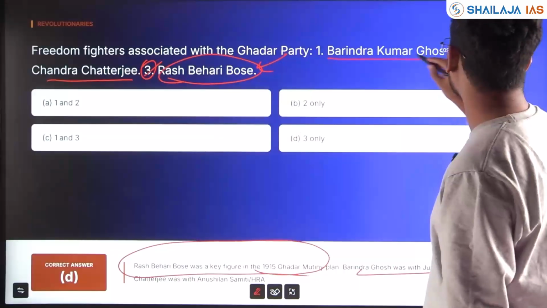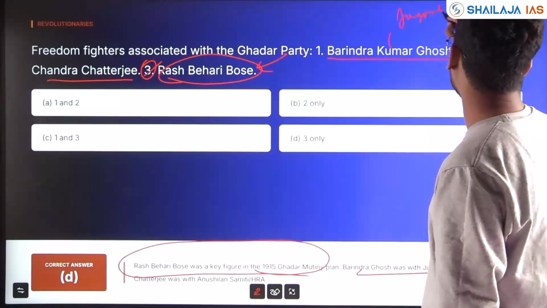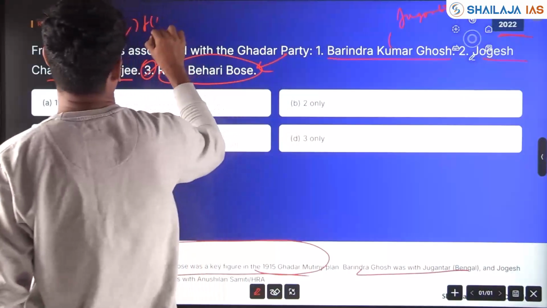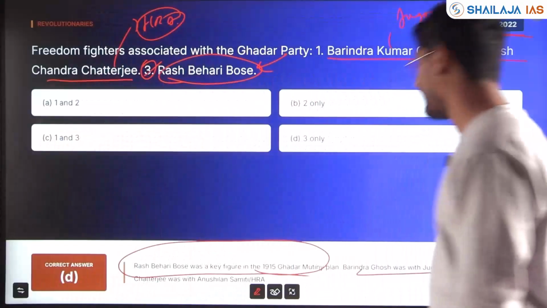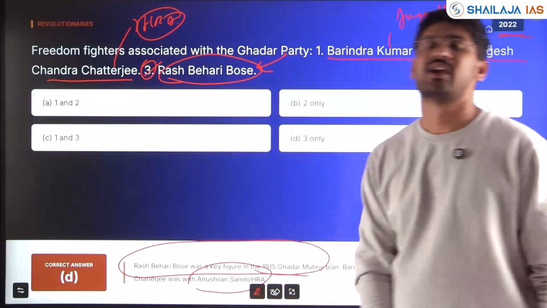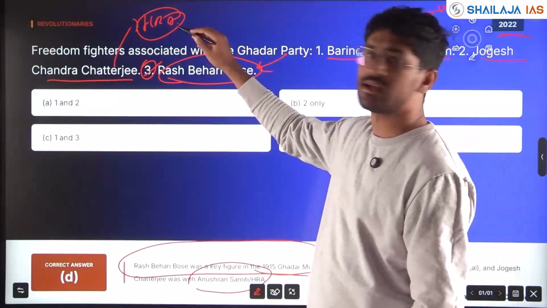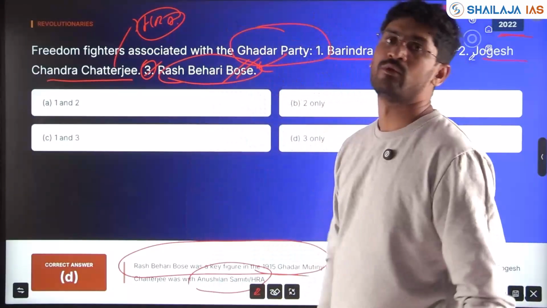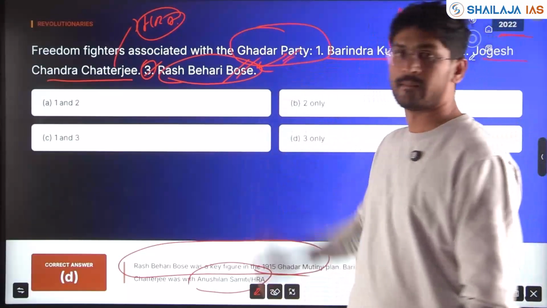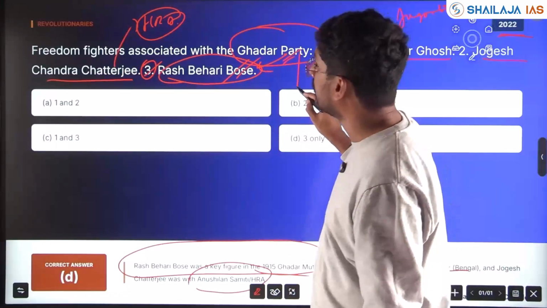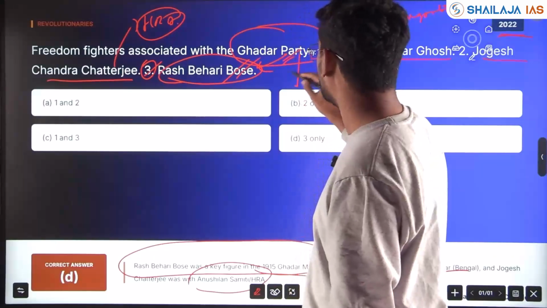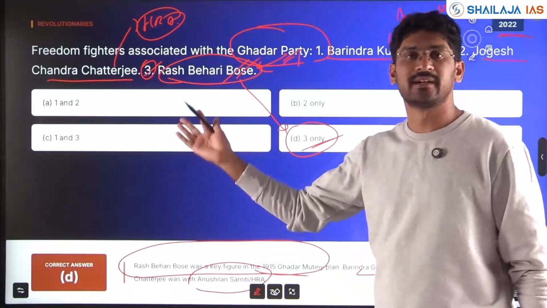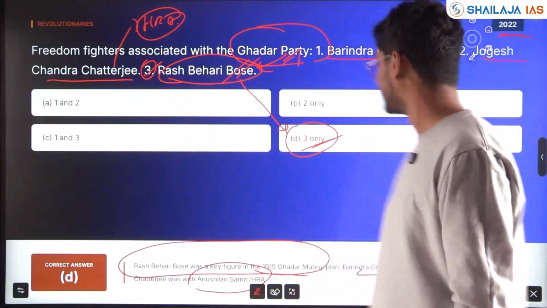Barendra Kumar Ghosh was with the Jugantar party in Bengal, right? And Yogesh Chandra Chatterjee was with the Hindustan Republican Army or Anushilan Samiti. Only Ras Bihari Bose is correct here, with the Gaddar party, one of the important sagas of the revolutionaries. So, the answer is only one pair, that is option 3.